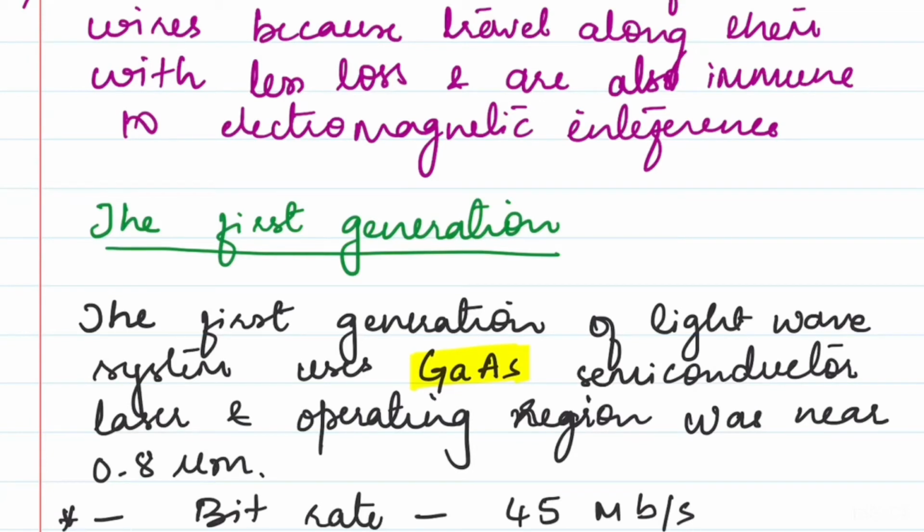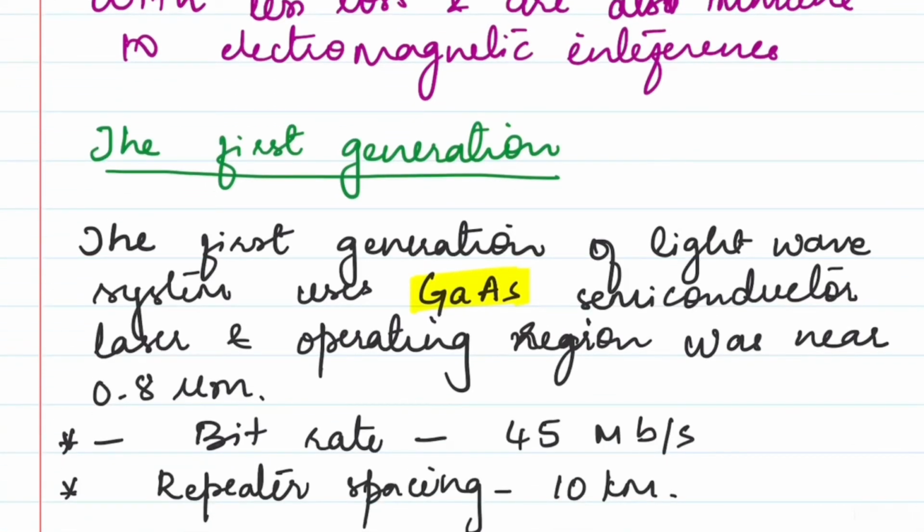Next is repeater spacing. You know what repeater spacing is? In the first generation, repeaters were placed at every 10 kilometers. Suppose you had to transmit the information over 100 kilometers, then at every 10 kilometers a repeater would be placed, and you would need at least 9 repeaters. So you had to invest more in the repeaters. This was gradually reduced over the years with the advancement in technology.